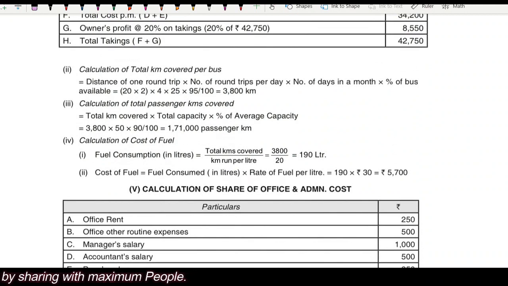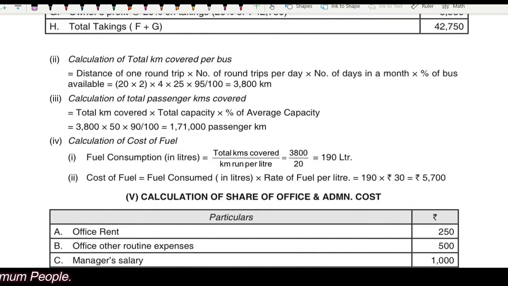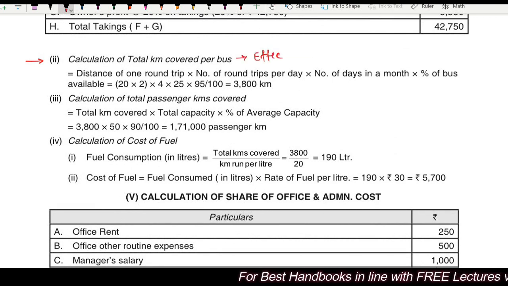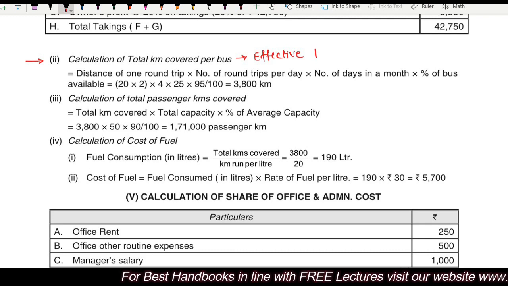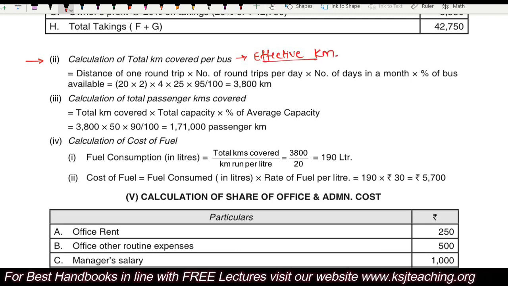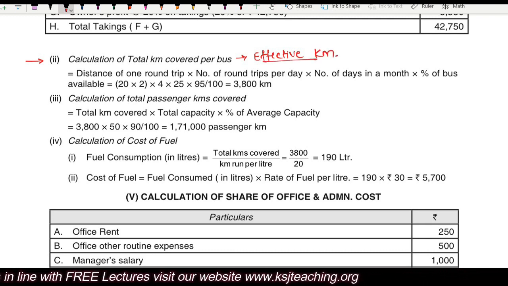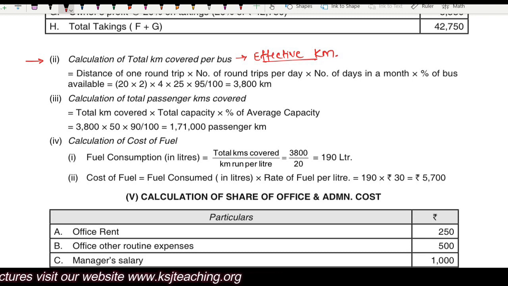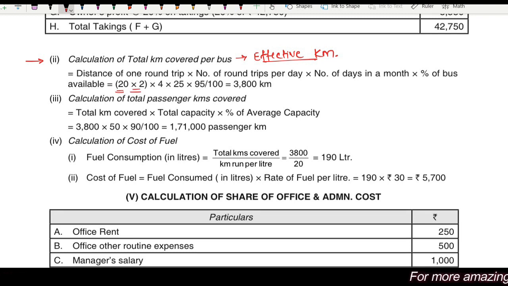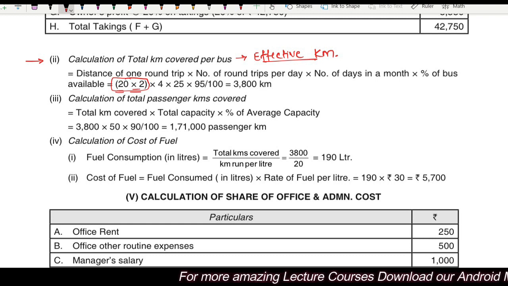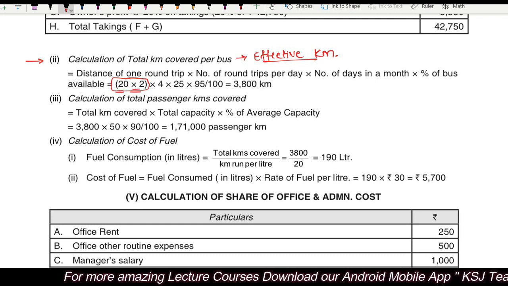The first step will be calculation of effective kilometers. This one, right? This is effective kilometers. What is effective kilometers? Distance of one round trip, right? In one way it is 20. In a round trip it will be multiplied by 2. Now this becomes the distance of one round trip, that is 40 kilometers multiplied by 4 round trips.